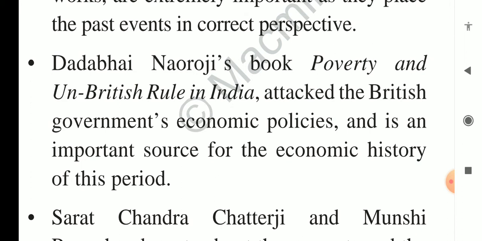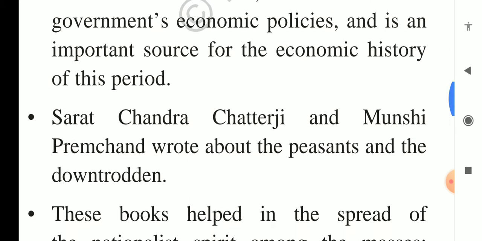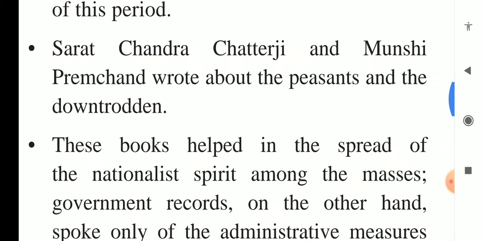So what Dadabhai Naoroji felt, saw and realized during that time, he shared in this book written by himself, Poverty and Un-British Rule in India. So it is also an important source of history because you can have some information from that also. Then Sarat Chandra Chatterjee and Munshi Premchand also wrote about the peasants and the downtrodden.